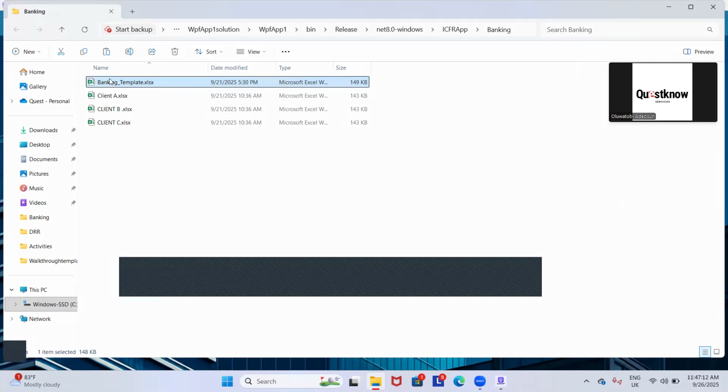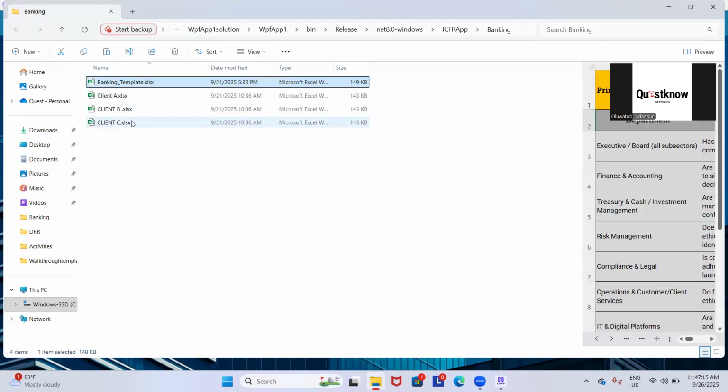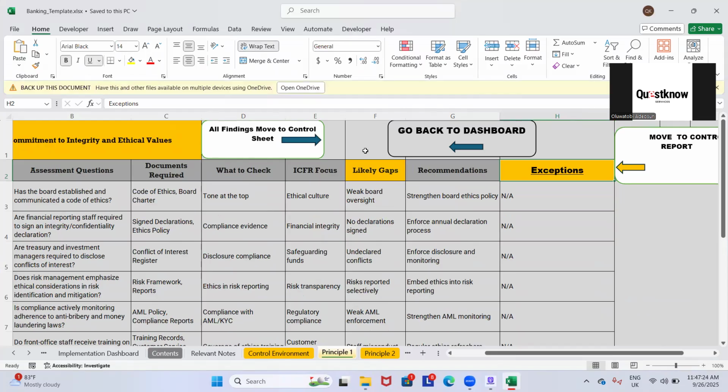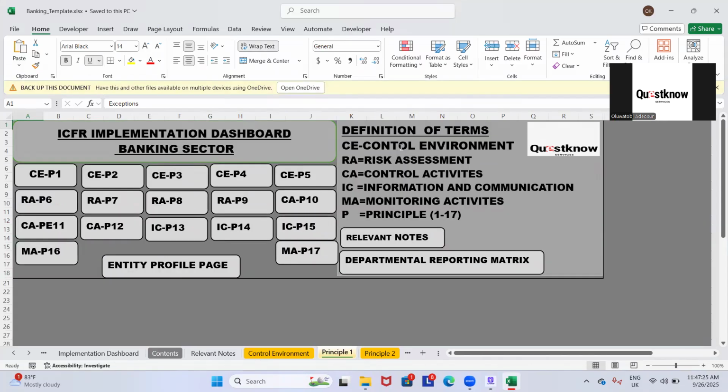So let's take this as a demonstration. You can see you do your client A, client B, client C. You name your clients the way you want. So this is the template here, from Excel, so you can manipulate it the way you want. Let's go back to the dashboard. This is how your dashboard looks. So from a click of a button, you get to where you are going.